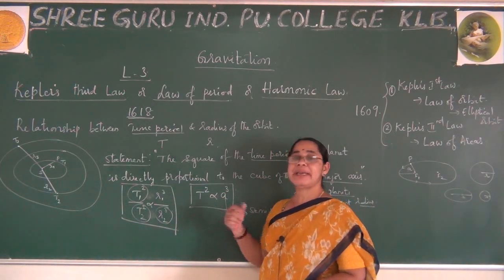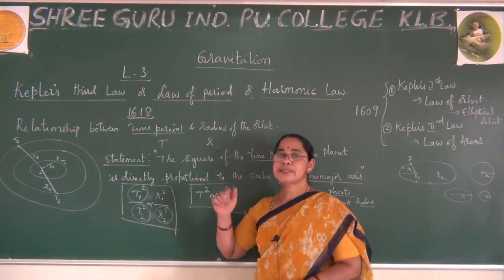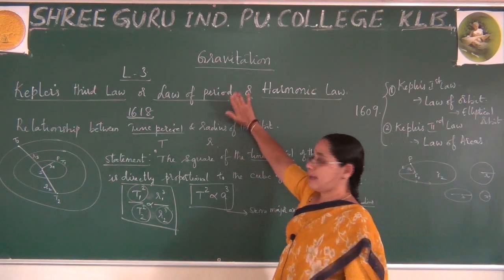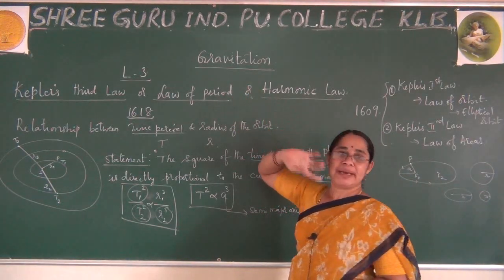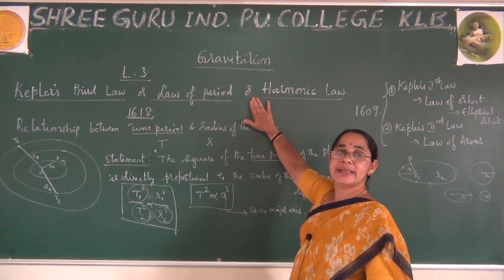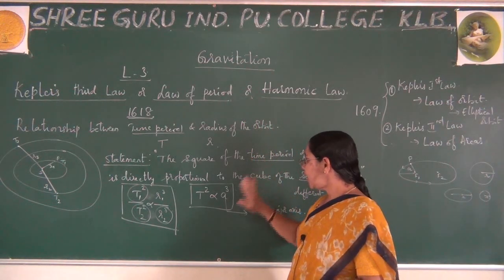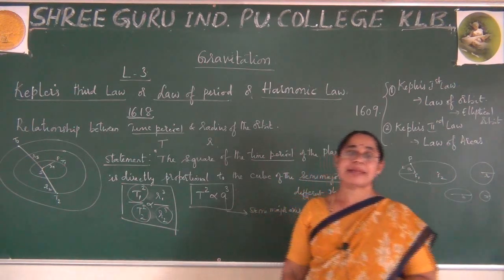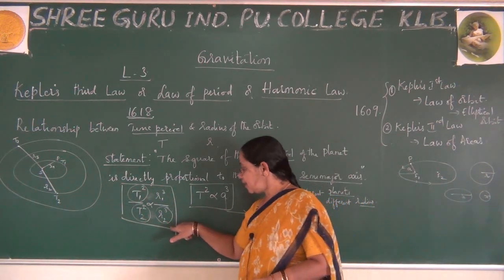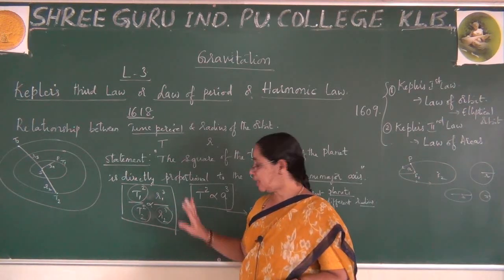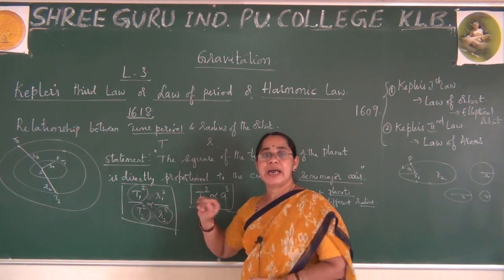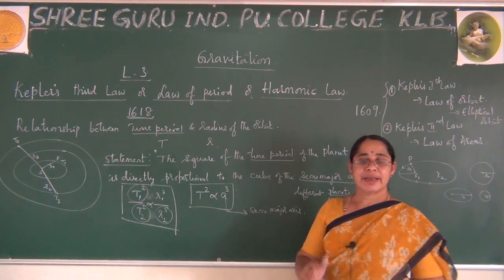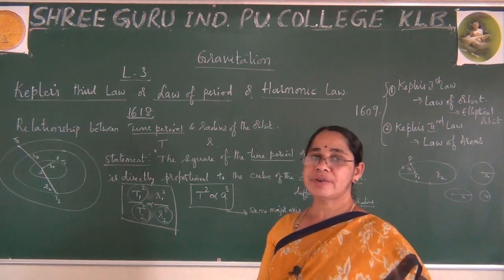I will show you the mathematical expression, but as per the PU board, you are expected to state the law of periods. If asked to state the law of periods, you state it and write the expression. But now I will show the mathematical expression of how you get this. This is not an assumption, remember, you will prove this, and that expression will also be helpful for the coming class where I explain the universal law of gravitation.